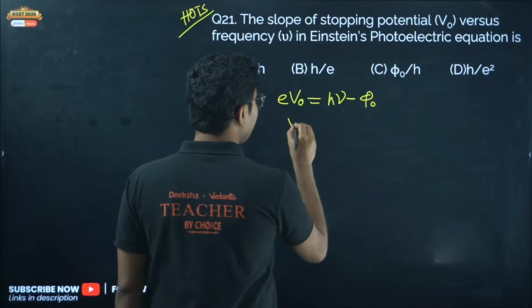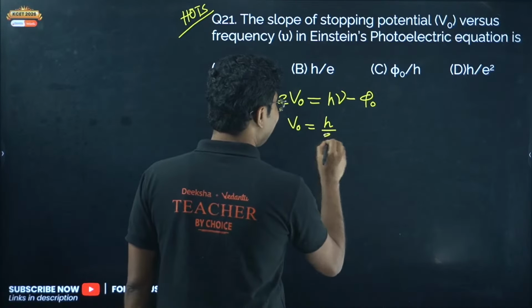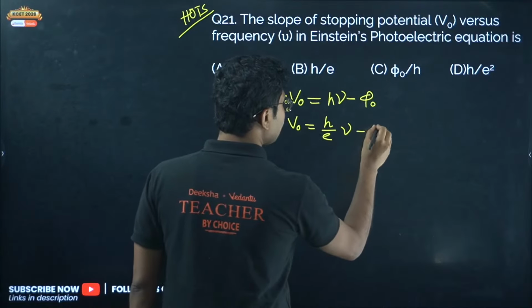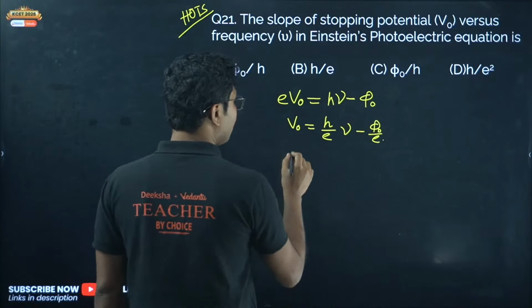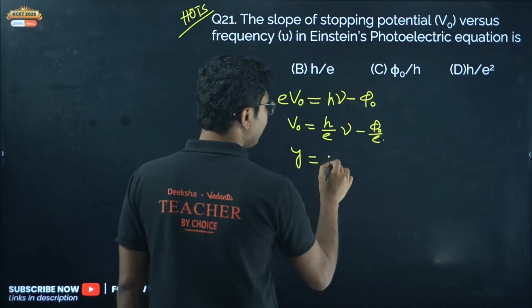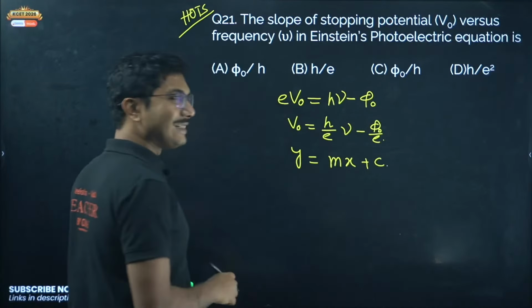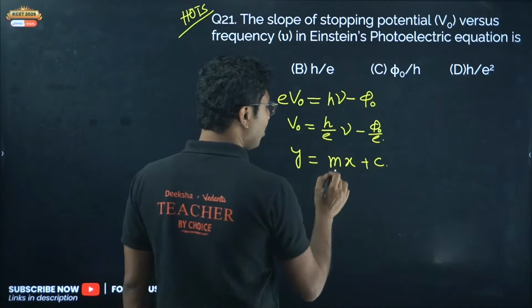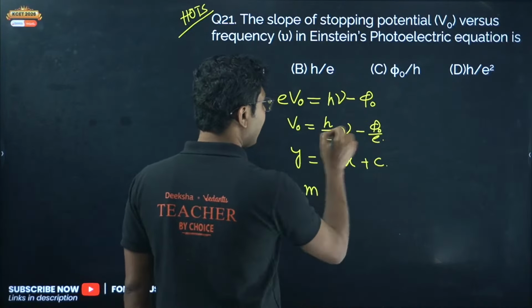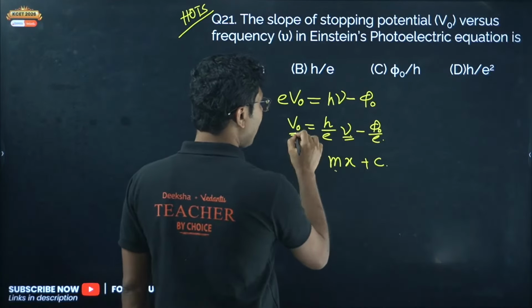So from here we can say that V0 equals h by e into nu minus phi naught by e. Now if you compare with y equals mx plus c, you will see that this is the equation of a straight line. We are plotting V0 versus nu, so this is y, this is x.